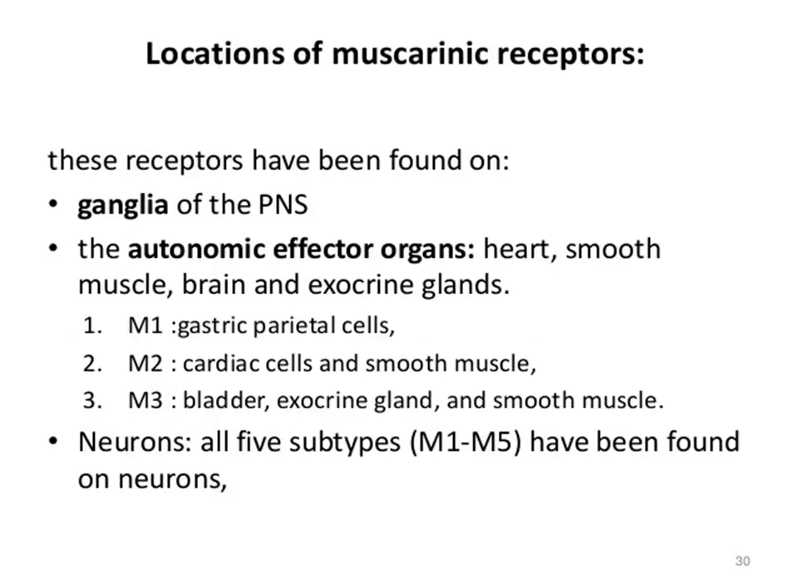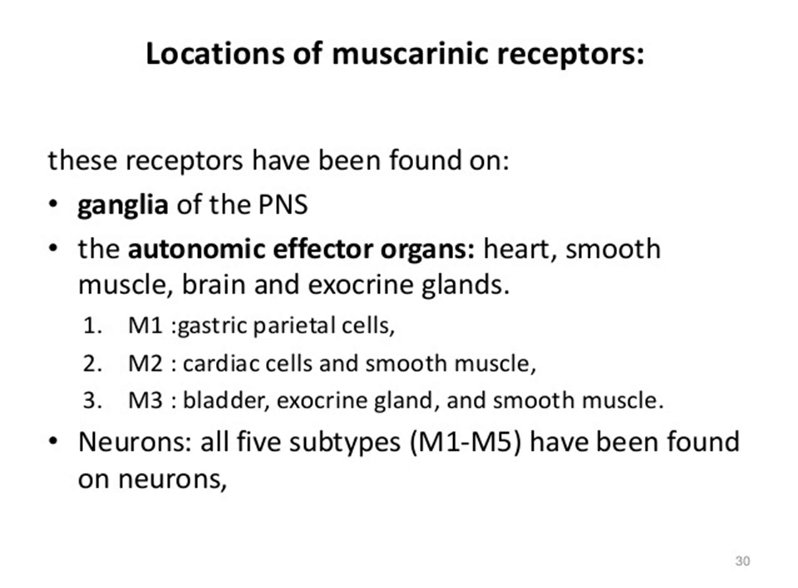Locations of muscarinic receptors. In the autonomic nervous system, there are a number of muscarinic receptors. In this particular point, we will discuss the locations of muscarinic receptors. These receptors have been found on ganglia of the PNS, that is the parasympathetic nervous system, and the autonomic effector organs, that is heart, smooth muscle, brain and exocrine glands.